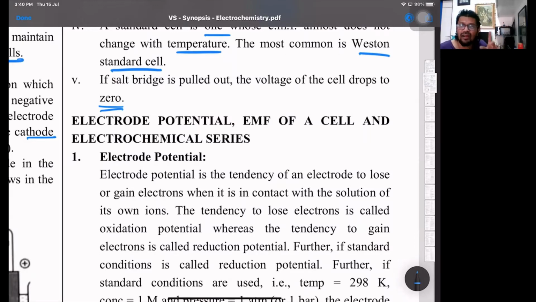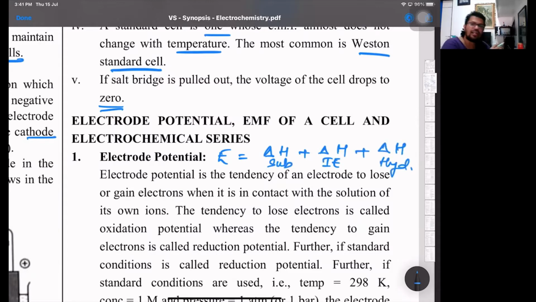And third, hydration enthalpy: those ions in the gaseous state combine with water, or are surrounded by water molecules. So we say your electrode potential E is a summation of three types of enthalpy change: delta H sublimation, delta H ionization, plus delta H hydration.